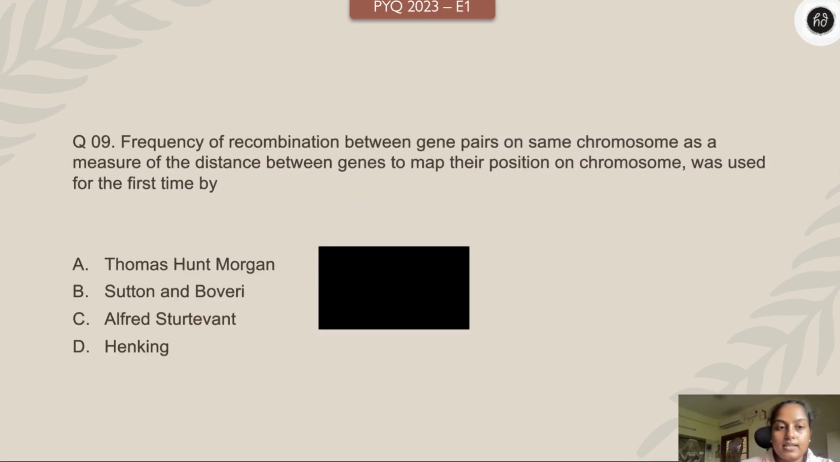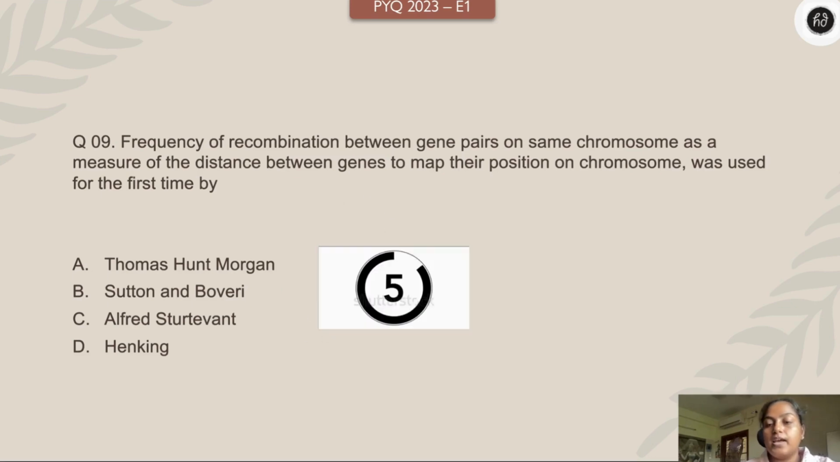Okay? Yes. Frequency of recombination between gene pairs on the same chromosome as a measure of distance between genes to map their position on chromosome was used for the first time by whom? Thomas Hunt Morgan, Sutton and Boveri, Alfred Sturtevant, and Henking. Your time starts 3, 2, 1 right now. The name of the scientist, of course, is important, and this 2023 paper signifies that.